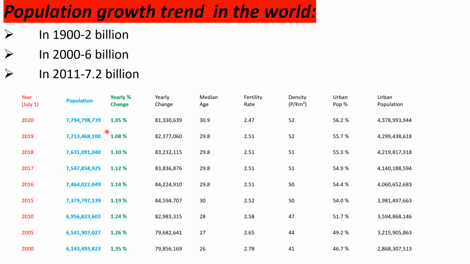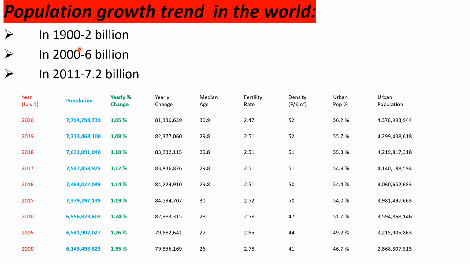If we see the population growth trend in the world, in the year 1900, the world population was 2 billion. In the year 2000, the world population was 6 billion. In 2011, it was 7.2 billion.